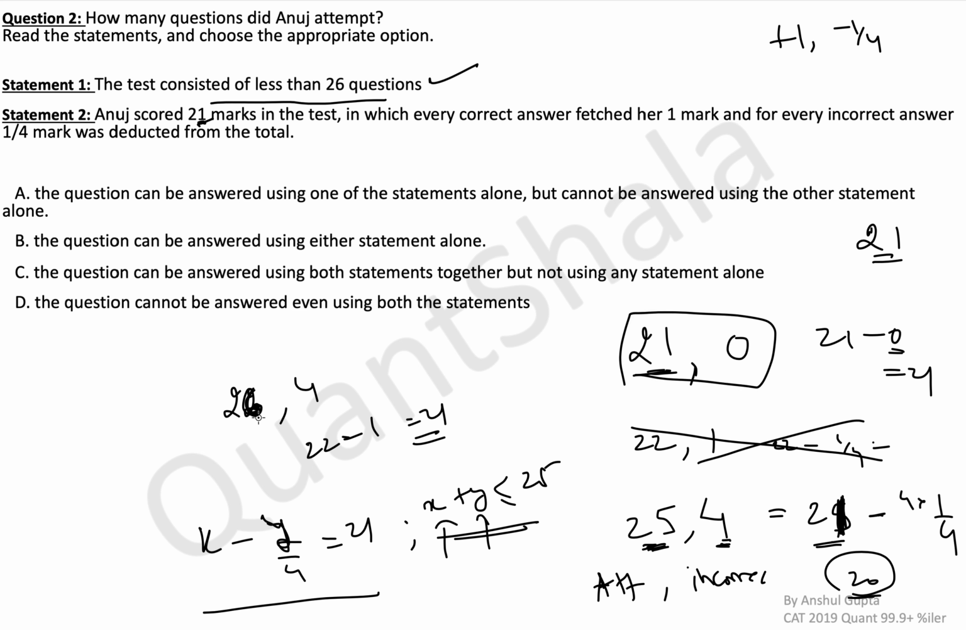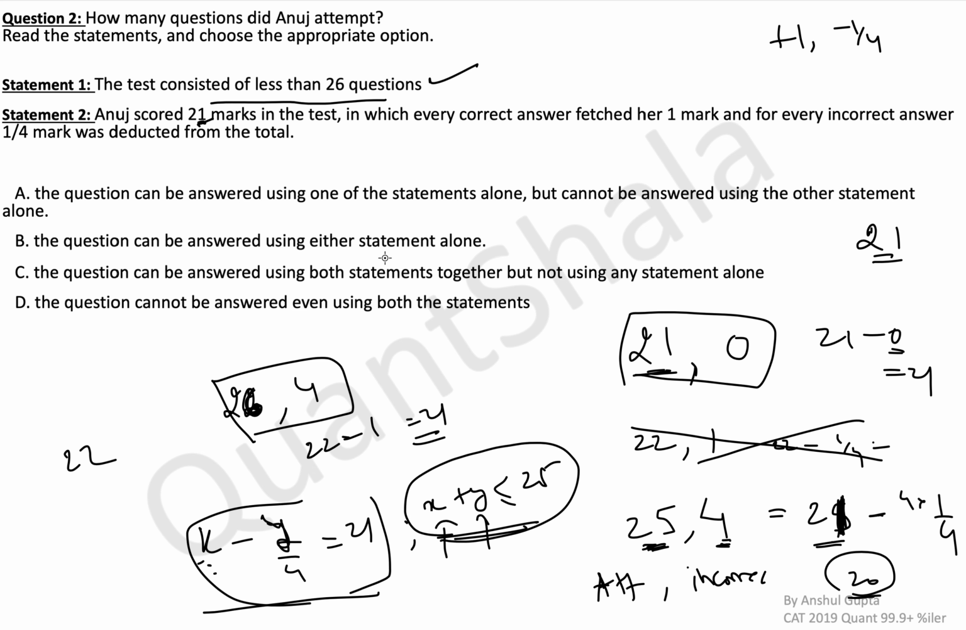Okay, there is no other case. 26 comma 4 would have satisfied this equation. So 26 minus 4 by 4. Oh, I'm sorry, 22 minus 4 by 4 would have been 21, but this does not satisfy the second inequality. So which means that we have one correct answer and we need both these statements for this to be true. Okay, so the answer: how many questions did I not attempt? The answer will be 21. And we need both these statements, which means that the answer will be C. The question can be answered using both statements together, but not using any statement alone.